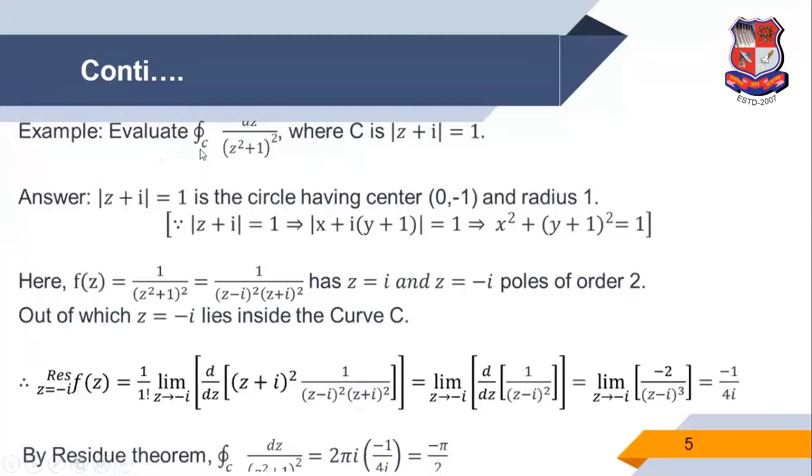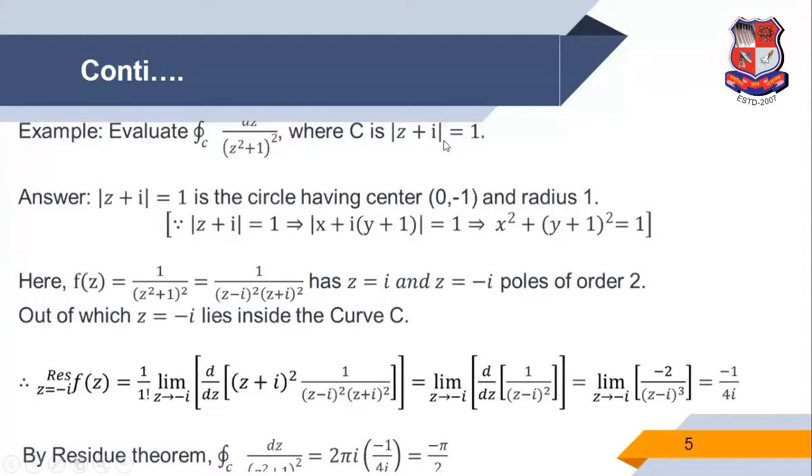Evaluate the integration over the curve C, dz upon (z square plus 1) whole square, where C is the circle |z plus i| is equal to 1. So first of all, what is the meaning of the curve and what is the function f of z? So first we discuss the curve, that means the circle.